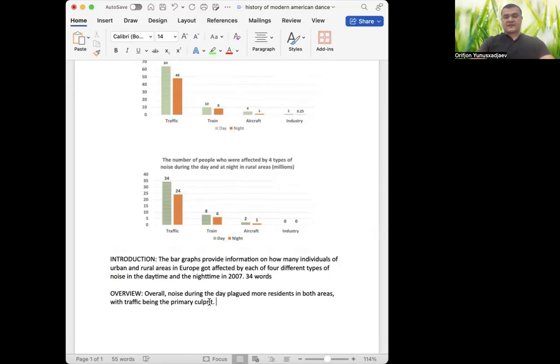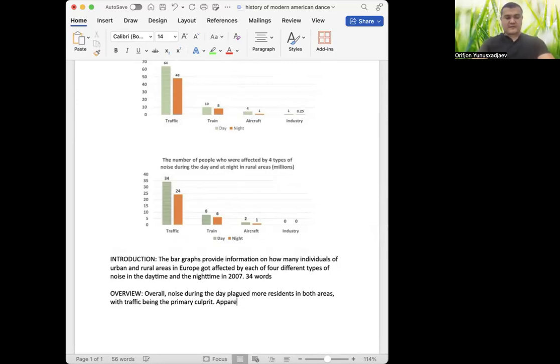So, and again, I am suggested to write around 2 sentences in my overview. So what else can I talk about? I can talk about these numbers, maybe, 64, 48, 34, 24, right? So they are higher here, except for this one. But still, again, generally, it's also clear that it should be mentioned that maybe apparently,